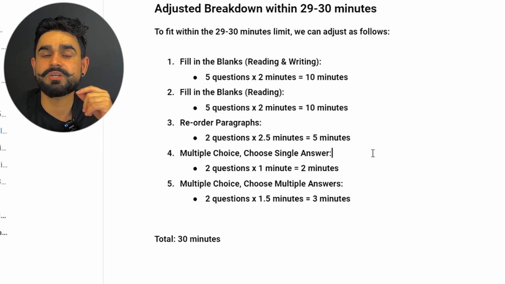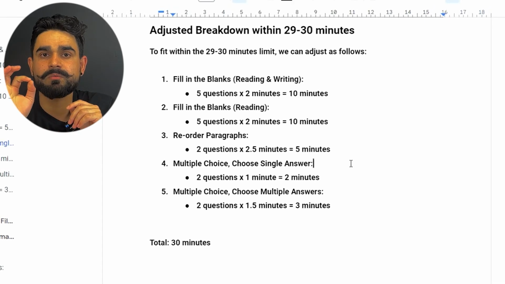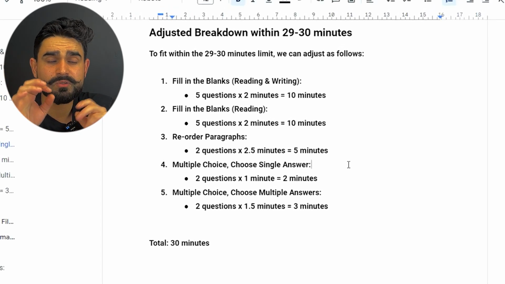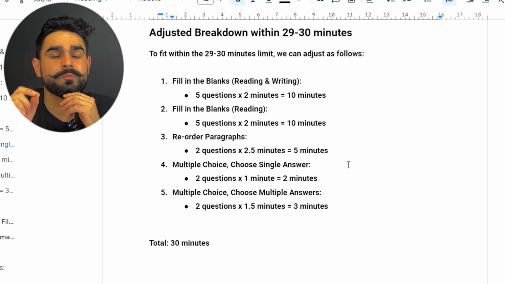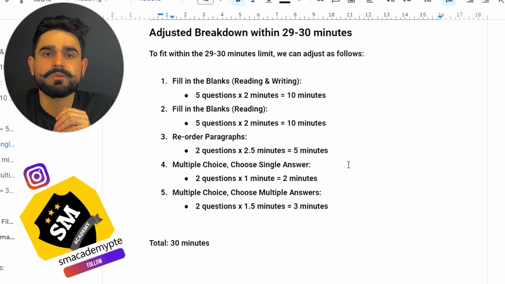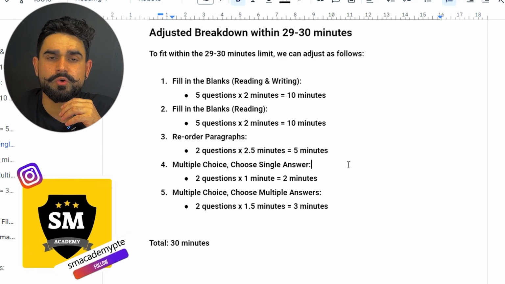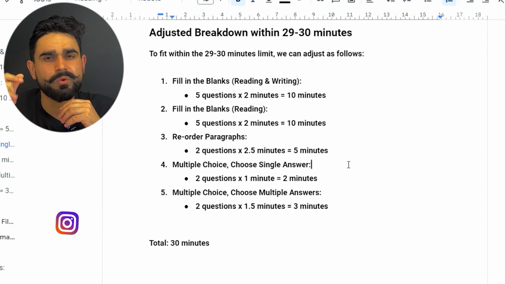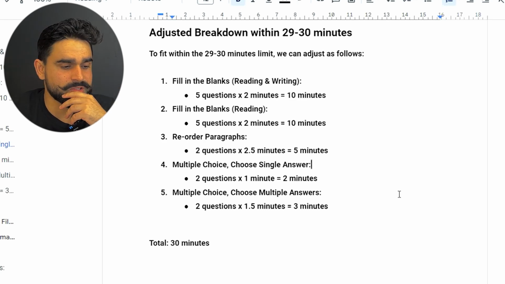And there is one thing, make sure you note this down as well. In MCQ multiple answer, there is negative marking. So if you select 2 options, and one option is incorrect and one is correct, you will lose your marks for the correct one as well. So I suggest, if you're not sure about the second one, you're just sure about the one, just select one and then quickly move on to the next one. So yeah, that's the key, guys. You just quickly move on to the next one.